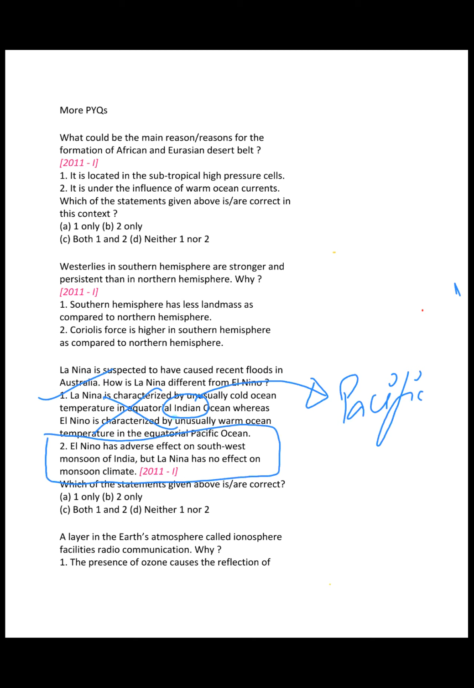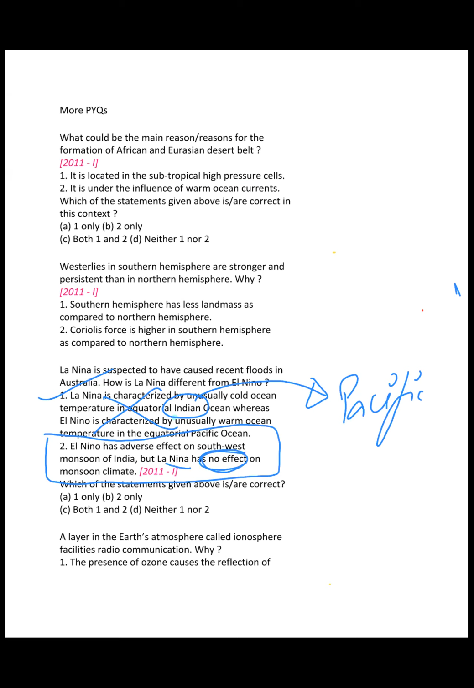Sir, part A of the statement is correct. El Nino has an adverse effect on the southwest monsoon because it brings drought conditions. La Nina, I'm not sure, sir. Even if you're not sure, La Nina has no effect? Some effect will surely be there, it can't be that there is no effect. Yes, sir, there is no effect.